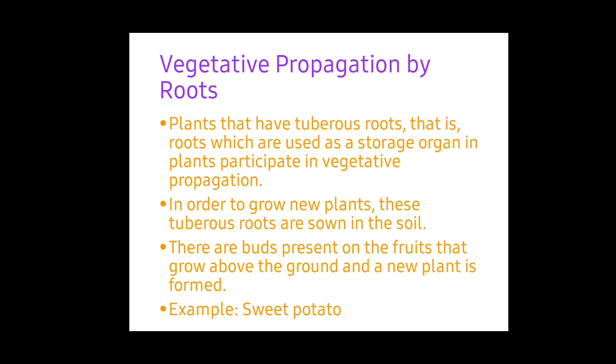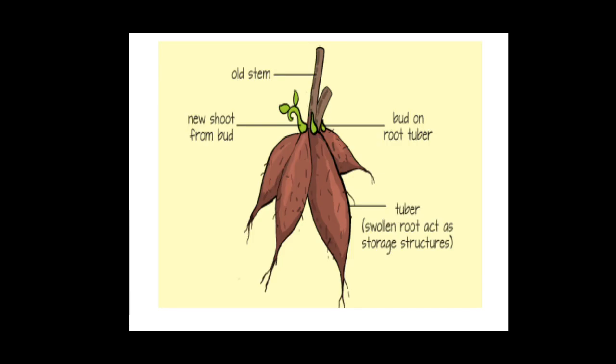Plants that have vegetative propagation by roots. Plants that have tuberous roots, that is roots which are used as storage organs in plants, participate in vegetative propagation. In order to grow new plants, these tuberous roots are sown in soil. There are buds present on the roots that grow above the ground and a new plant is formed. For example, sweet potato. Yes, it is the tuberous root, which means we eat the root. This is the storage place of the plant that is known as tuberous root.